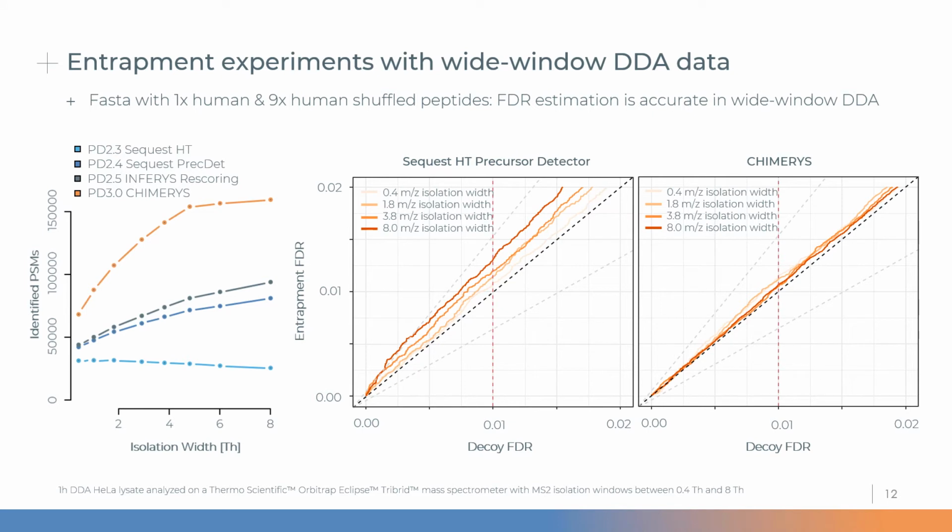However, for Sequest HT with Precursor Detector, which is a search engine dedicated to the analysis of chimeric spectra, we see that as we increase the isolation window, we increase the error that we make, in the sense that Sequest becomes more and more anti-conservative the bigger the isolation window gets. However, that is in fact not the case for CHIMERYS, as visualized here on the right, because it doesn't really matter whether you acquired the data with a 0.4 or 8 Thomson isolation window. All of these curves basically overlap with one another and are very close to the diagonal.